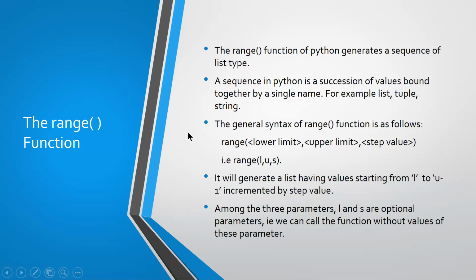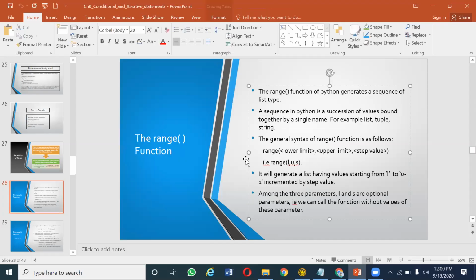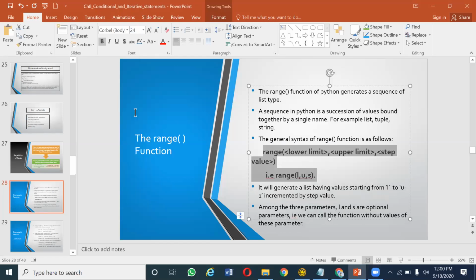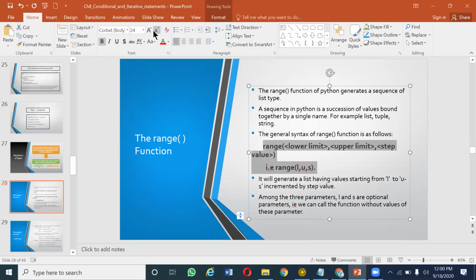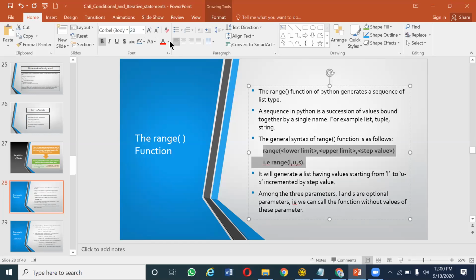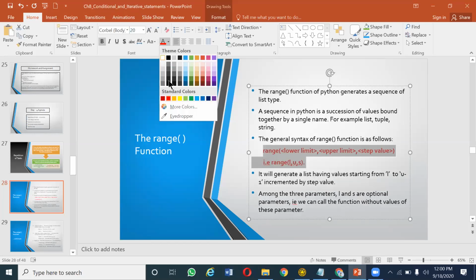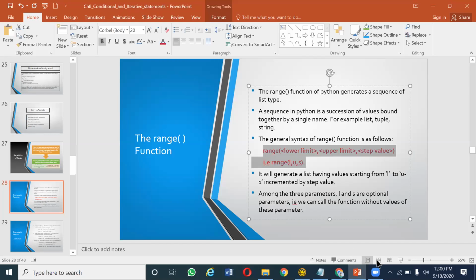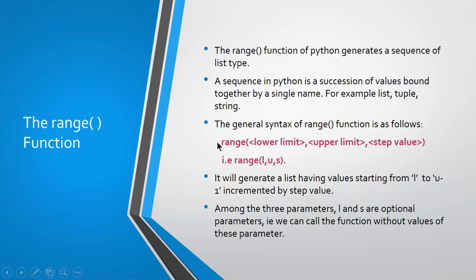So what is the general syntax of a range function, Abhina? So this is the general syntax. Range of lower limit, comma, upper limit, comma, step value.